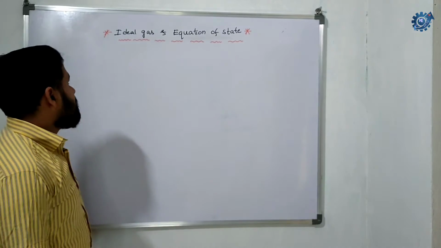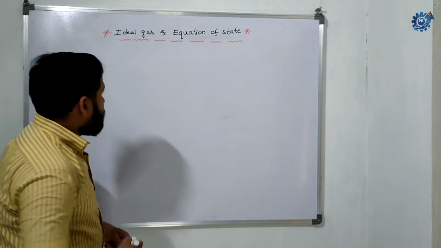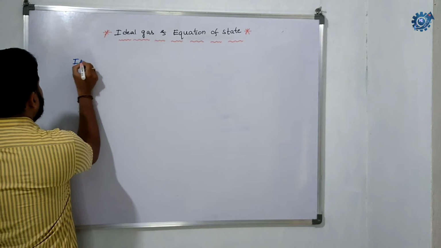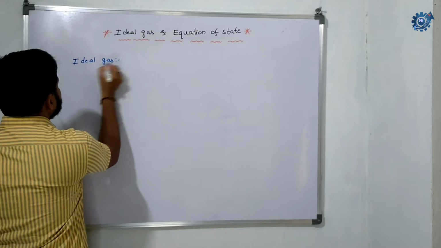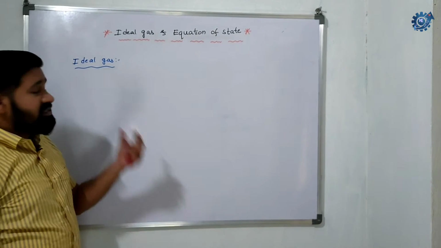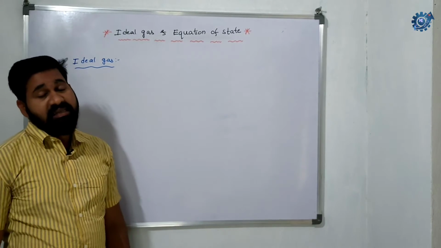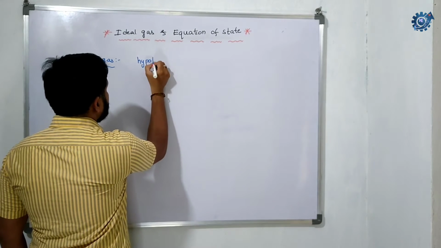So today we are going to discuss what is an ideal gas and its equation of state. First we will define ideal gas. What is an ideal gas? Basically, this gas physically doesn't exist. It is a hypothetical gas. Ideal gas is a hypothetical gas.